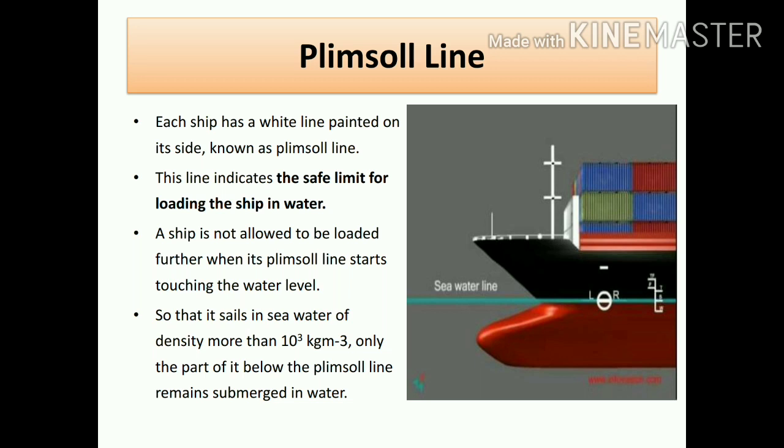Basically, ships sail in seawater, and the density of seawater is more than 10 raised to 3. So only a part of the ship, below the Plimsoll line, remains submerged. Take for example a ship, you can see this Plimsoll line. There might be some load below this Plimsoll line as well. Only that small part will be inside the liquid and the major part will be outside. What does this help? It helps the ship not get submerged very easily. Due to this, the Plimsoll line precaution has been taken.